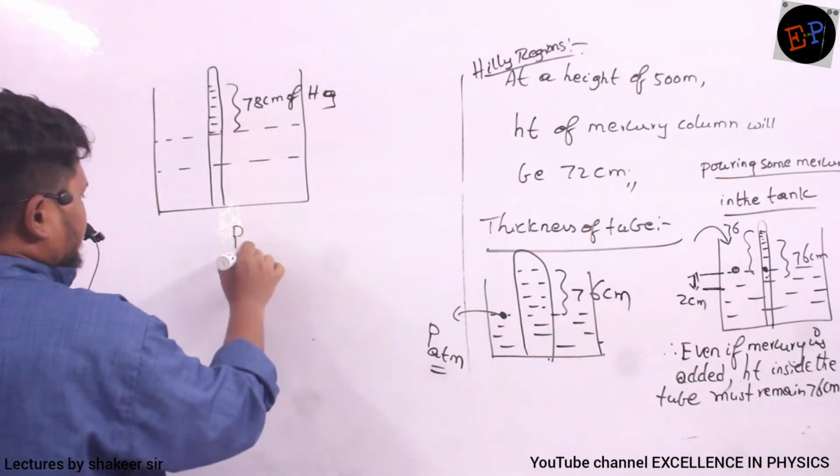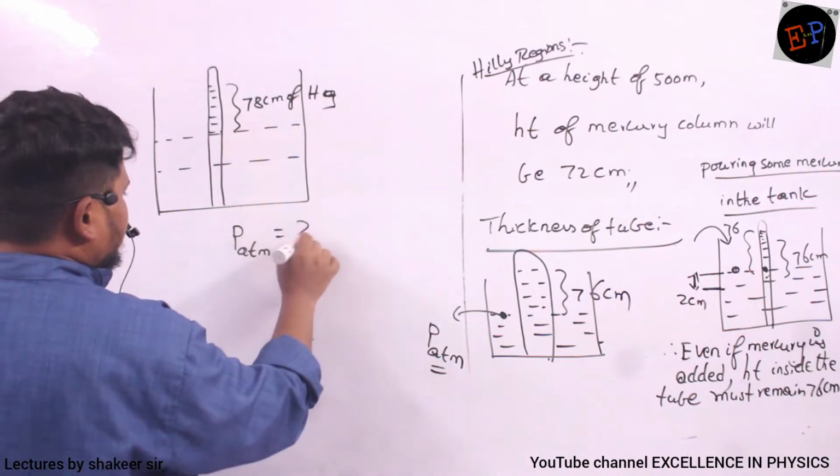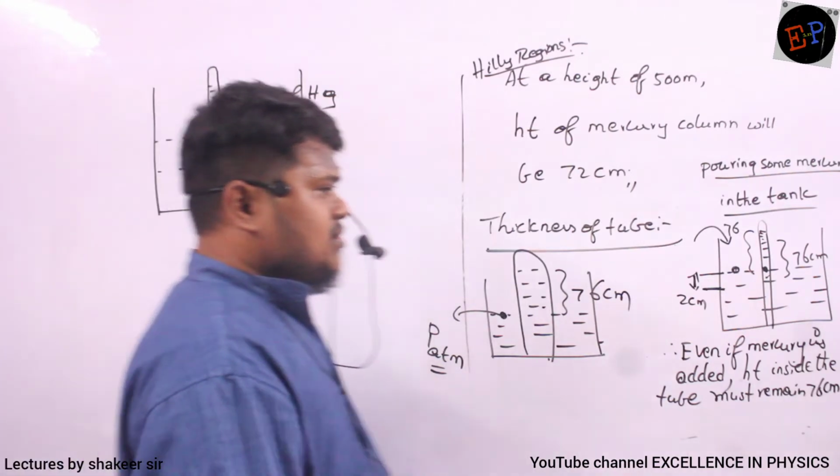Then can you say what is the atmospheric pressure in that region? Can you answer this question?